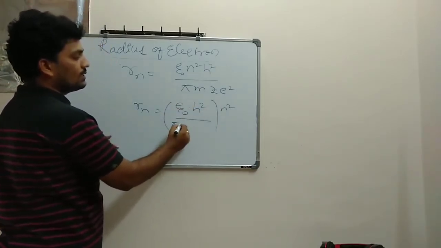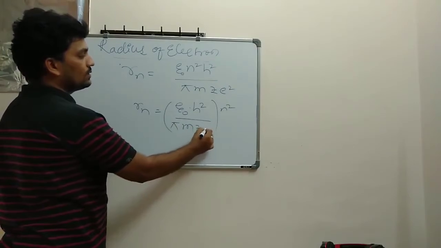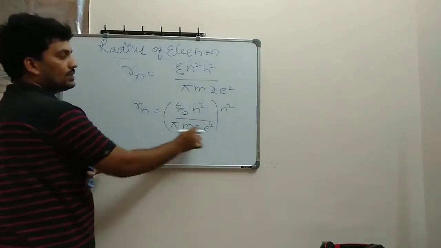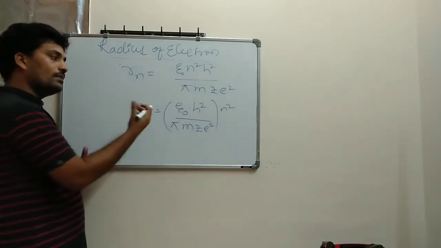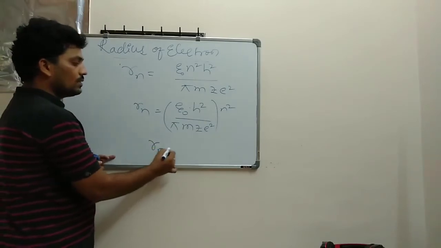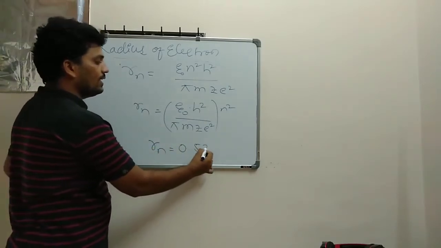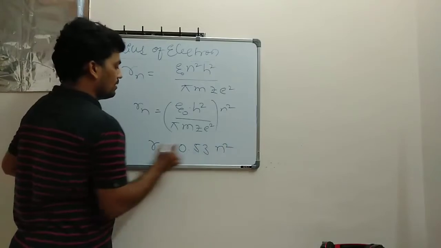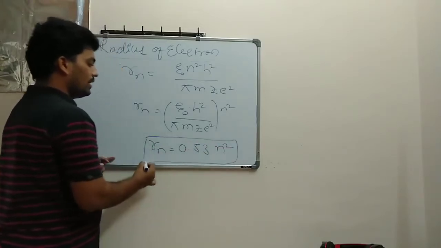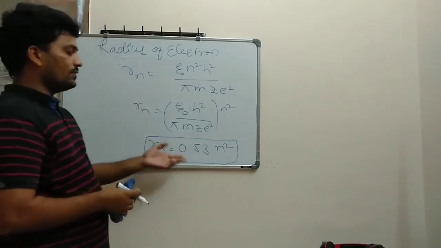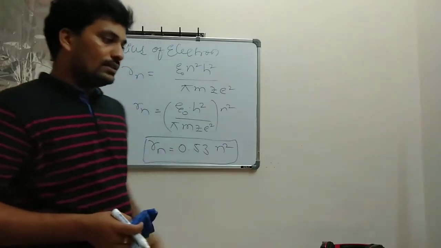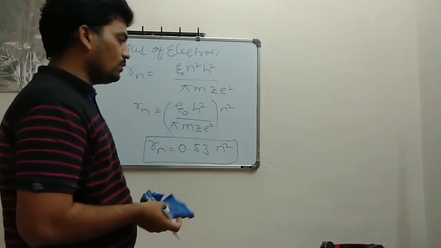Pi is constant, m is constant, Z is constant, e square is constant. If I substitute all the values here, it will be reduced as Rn is equal to 0.53 into n square.